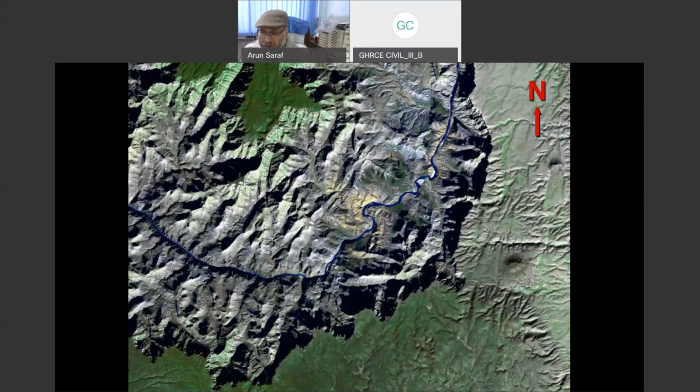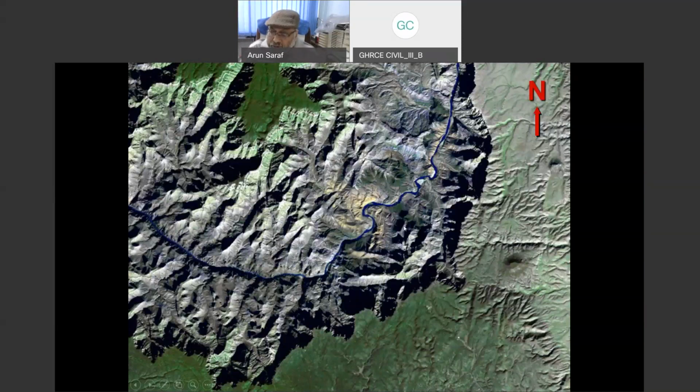So why are we perceiving such a phenomena when we keep the north upward, which is the normal practice we follow? Very recently, related to this, one question was asked in the KBC also, that in maps we keep the north in which direction, and the answer of course was north upward.